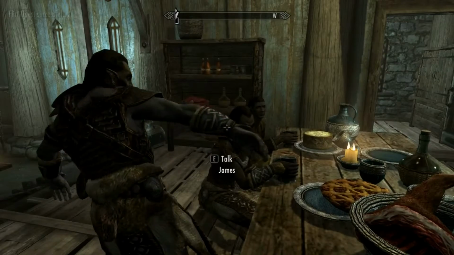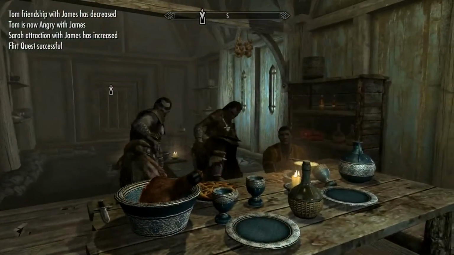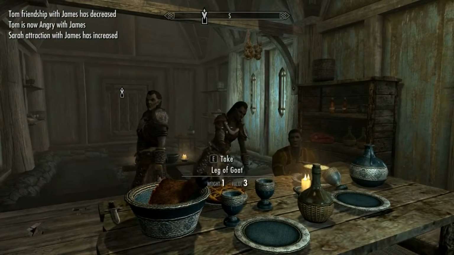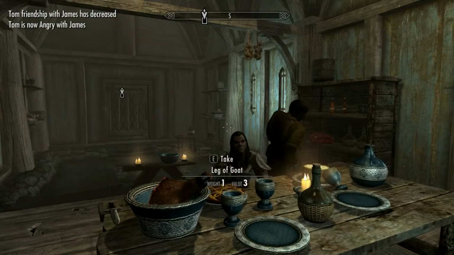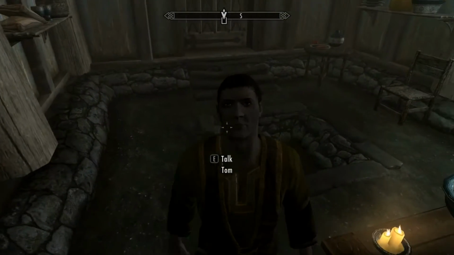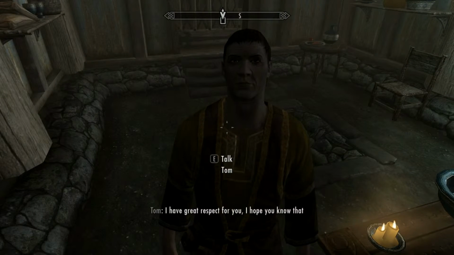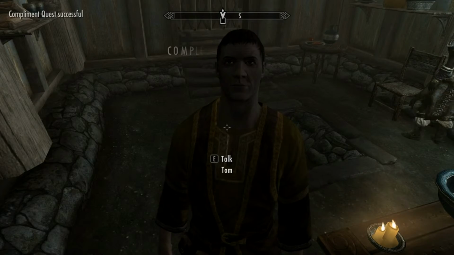However, there was an unforeseen consequence. Because Tom also likes Sarah, his relationship with James deteriorated. This is caused by the trigger rules. Because CFCK also takes into account the player character, NPCs will also socially target him.